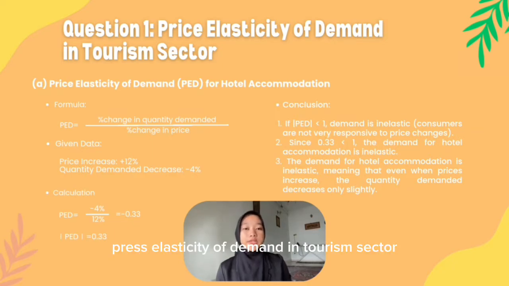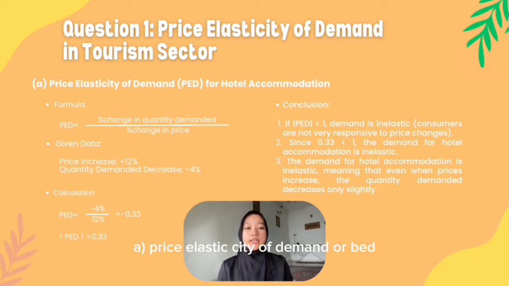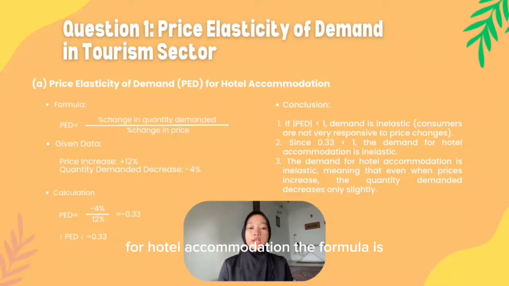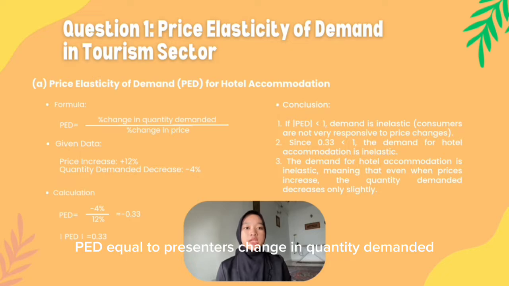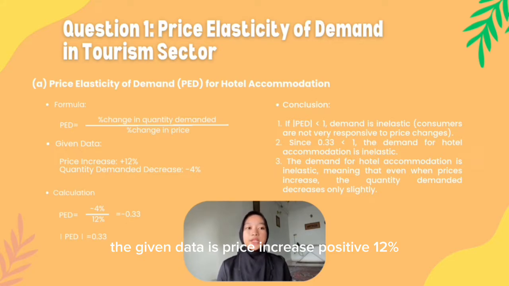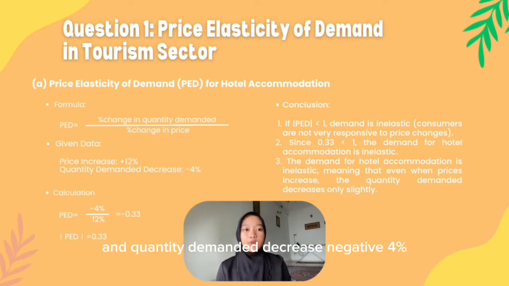Elasticity of demand in the tourism sector. A. Price elasticity of demand, or PED, for hotel accommodation. The formula is PED equals the percentage change in quantity demanded divided by the percentage change in price. The given data is a price increase of positive 12% and a quantity demanded decrease of negative 4%.